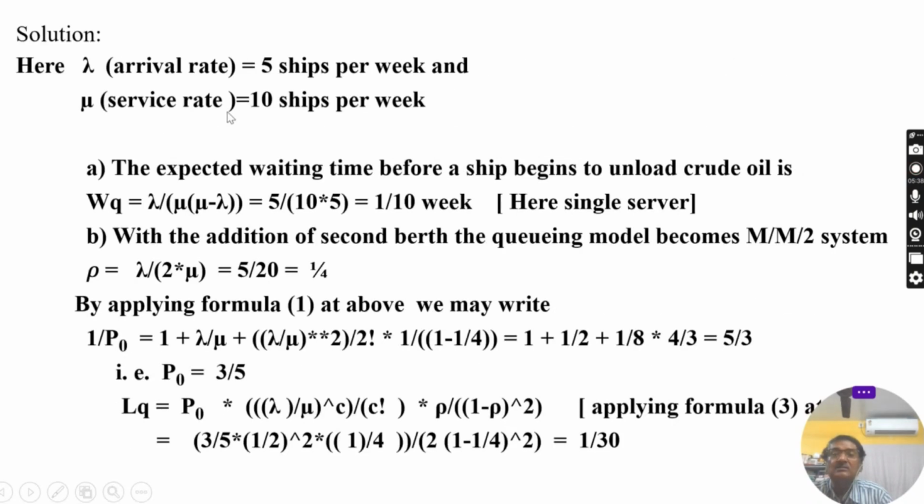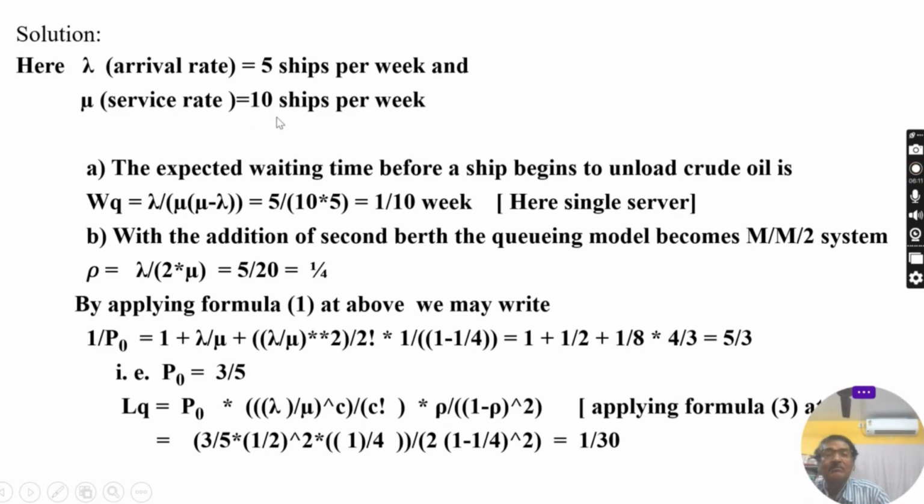See, this is the solution. Lambda, the arrival rate, is 5 ships per week. It is given. Sometimes the average time is given, and then you have to convert it to the arrival rate in ships per week. Now mu is also given directly, that is the service rate, 10 ships per week.